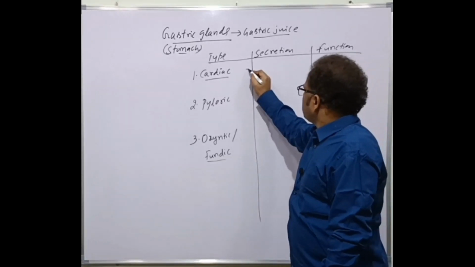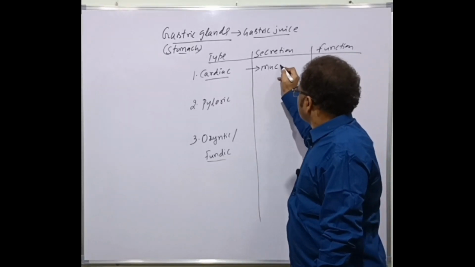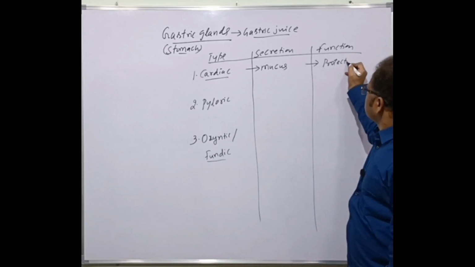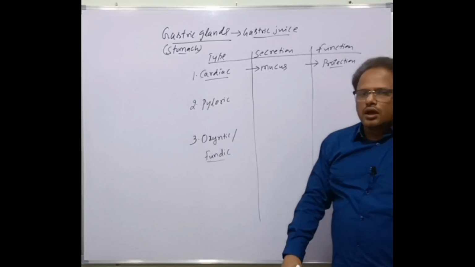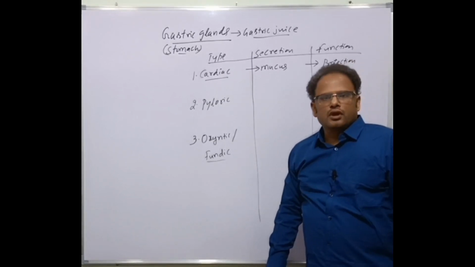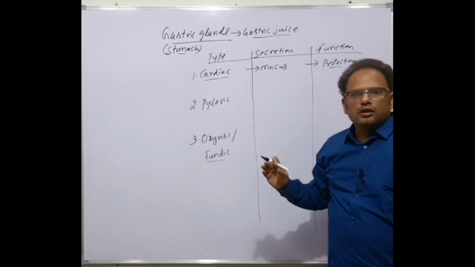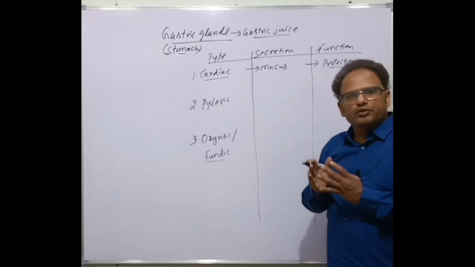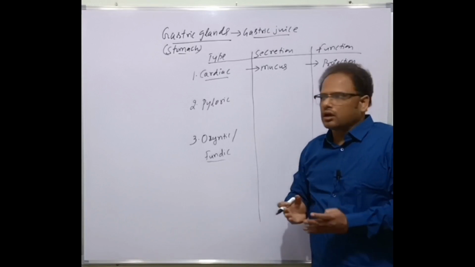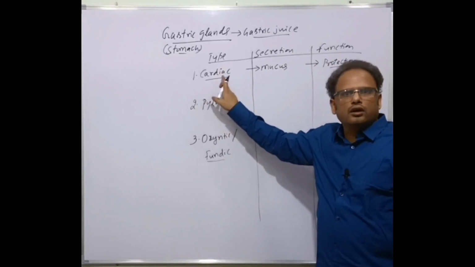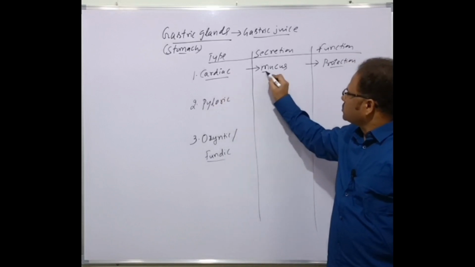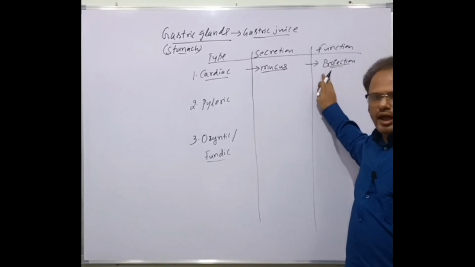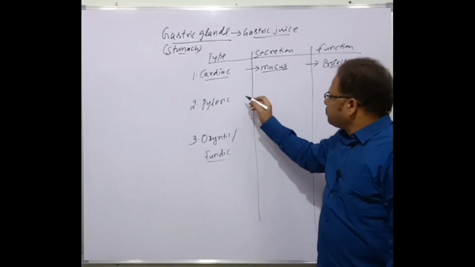Cardiac glands release mucus, and its function is protection. Mucus, because in the stomach HCl is secreted, and HCl can not only kill bacteria but also damage the stomach wall. So large amounts of mucus must be secreted into the stomach, and that's a function of the cardiac glands, which release large amounts of mucus for the protection of the stomach wall from the excoriation by the action of the HCl. Next one is pyloric glands.